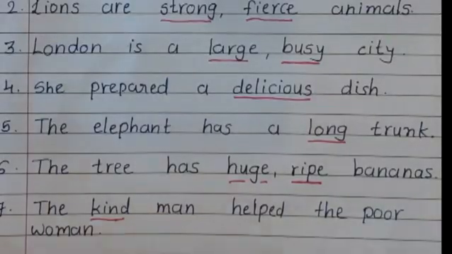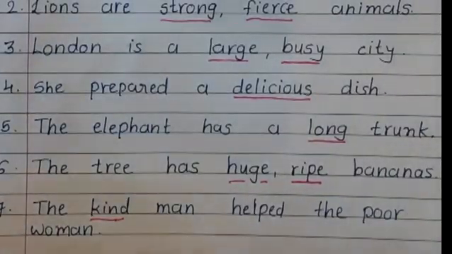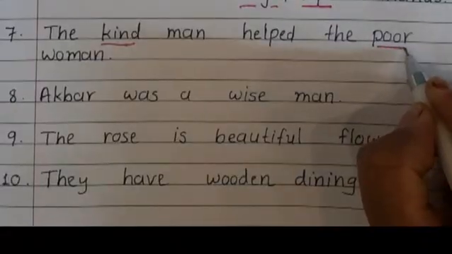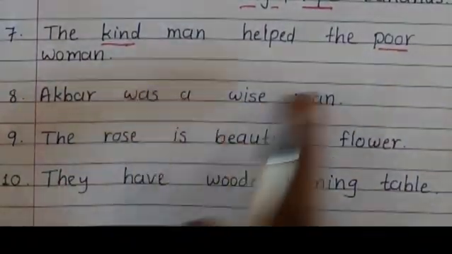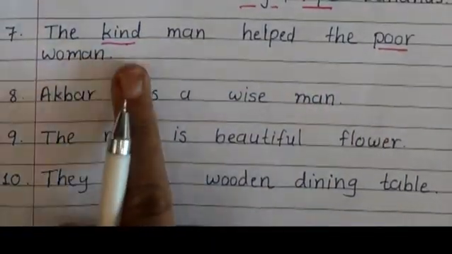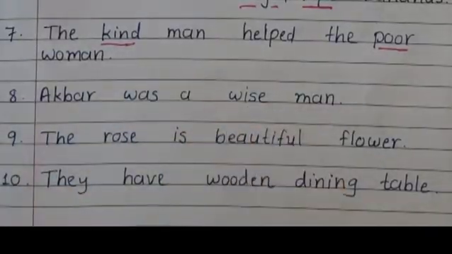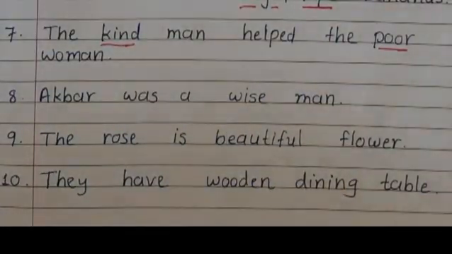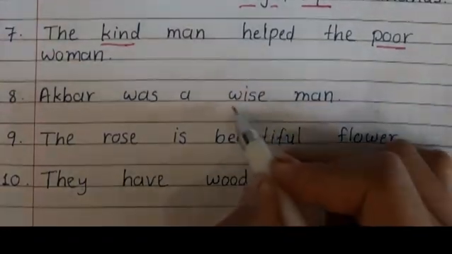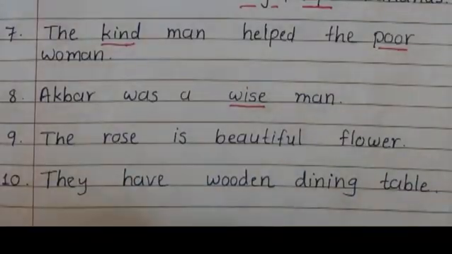And the next noun woman is described by poor. What kind of woman is she? Poor. So here we have two adjectives, kind and poor. Akbar was a wise man. What kind of man was Akbar? Wise. Here we have the adjective wise.